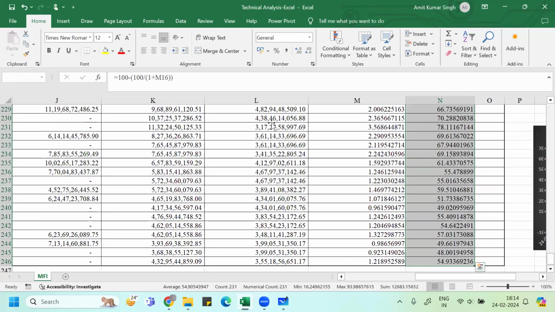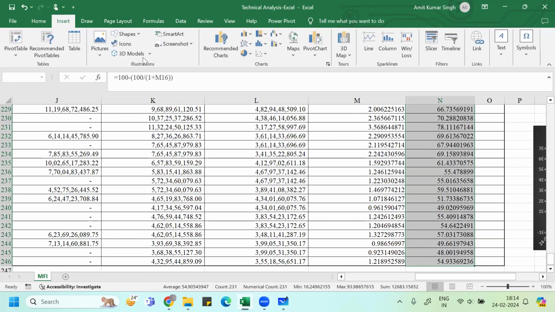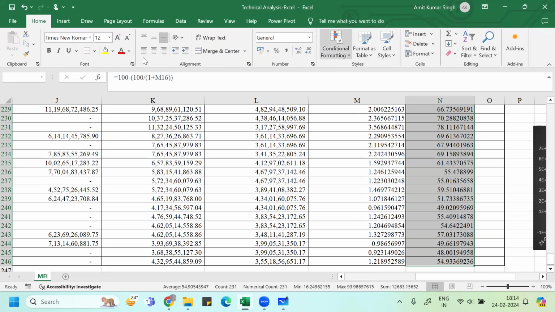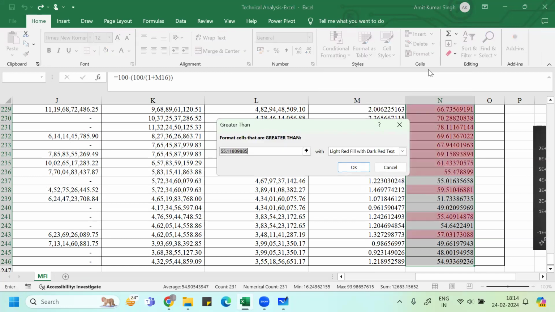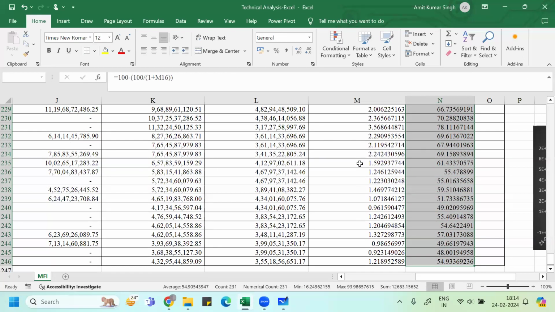So I selected the cell here. Then I can go to insert. For the condition, go to Home, Conditional Formatting, Highlight Cells Rule, greater than 80. All the values greater than 80 show in red color. Similarly, you can highlight cells which are less than 20 and show them with green color.